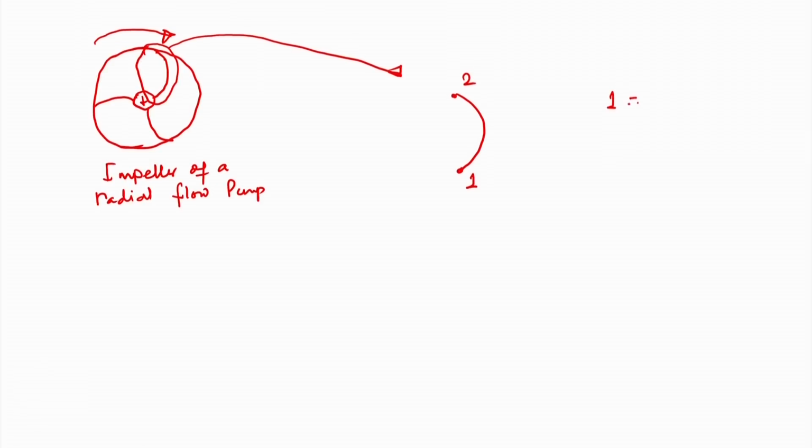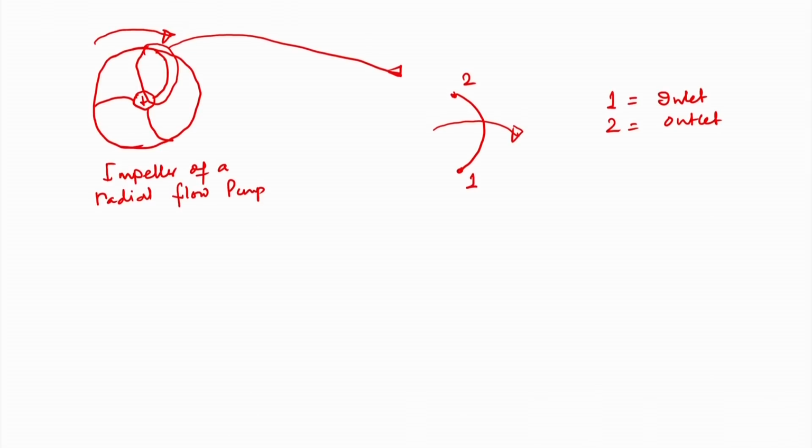So, 1 is the inlet and 2 is the outlet. Suffixes 1 and 2 are used to denote the inlet and outlet of the pump, and the blade is rotating in the clockwise direction.